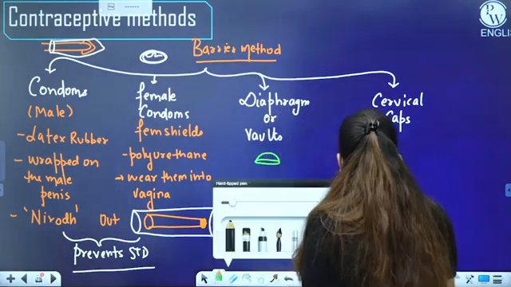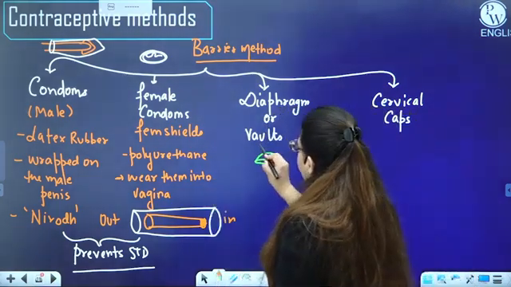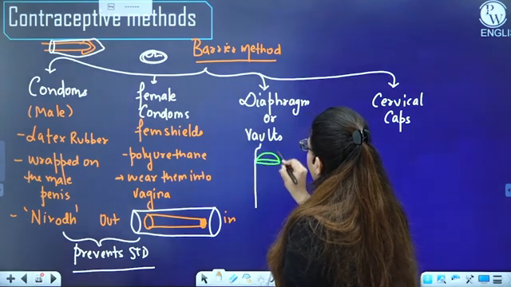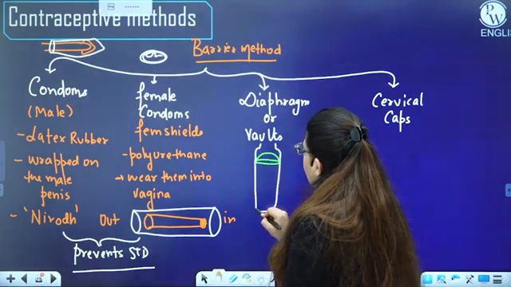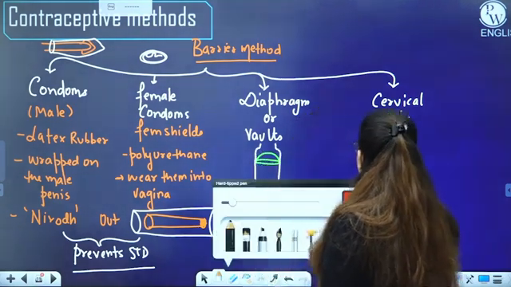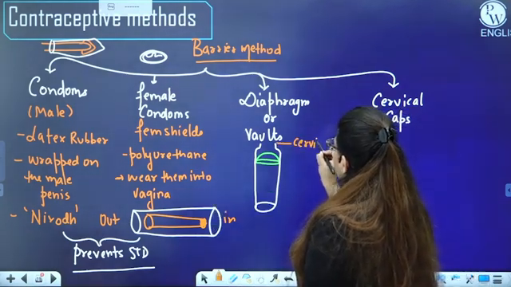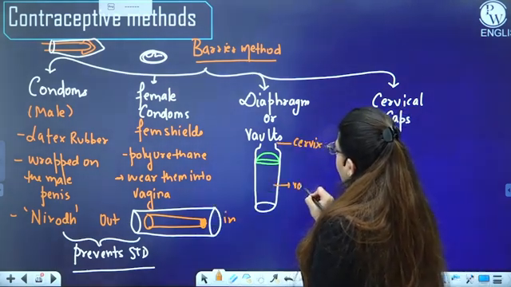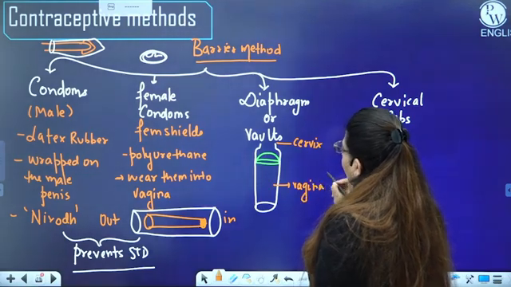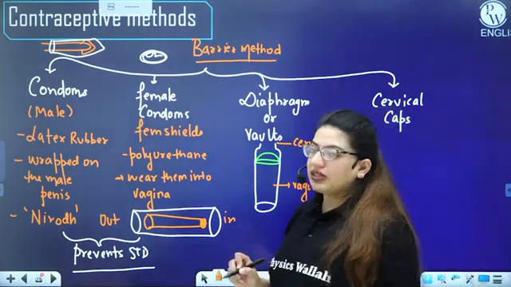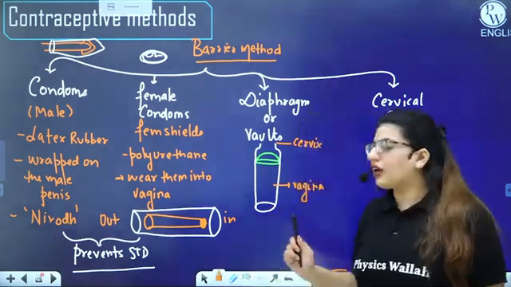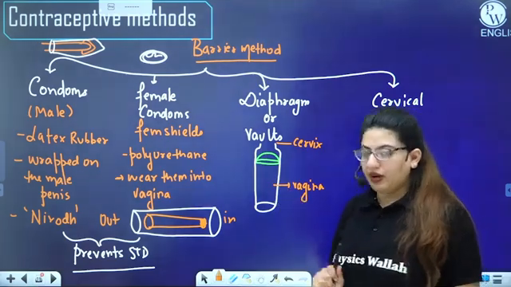So these are inserted near the cervix. If this is the cervix, this is the vagina. The diaphragms are inserted near the cervix, right? So this is how they are inserted. So they are not actually preventing the STDs. The reason is that they are not covering the entire genitals, right?